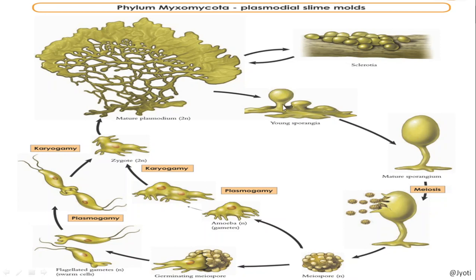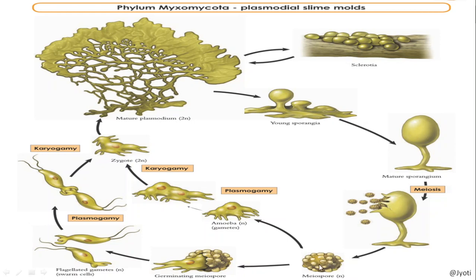I was telling you about the fruiting bodies. So these are the fruiting bodies. Inside the fruiting body, the sporangia, the spores are present. How are the spores formed? After the formation of the sporangia, the cells present inside it divide by meiosis, and the spores are produced. Now these spores are dispersed by air.